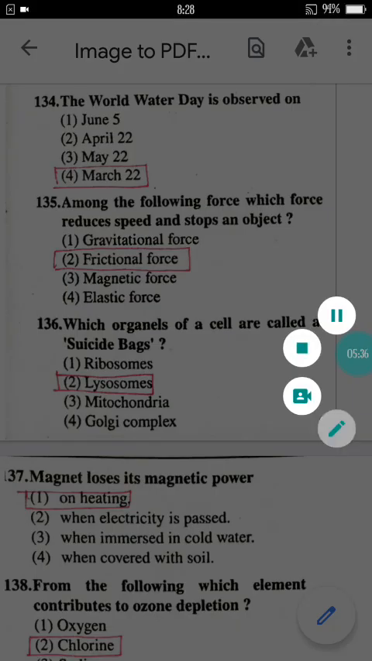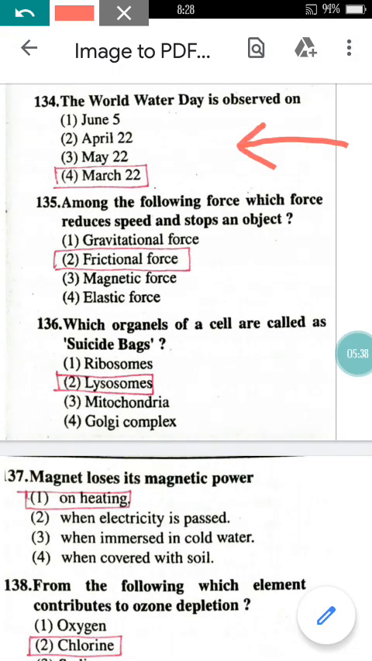Now come to question number 134 here. The World Water Day is observed on what day? So it is on March 22. You have to remember the day and date. On what day are we celebrating World Water Day? It is March 22.